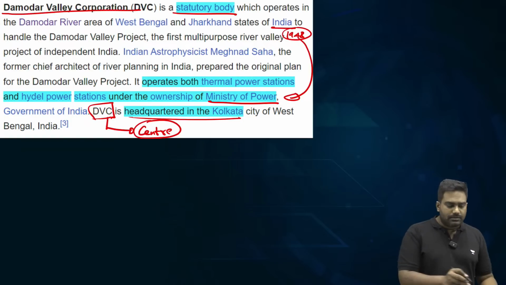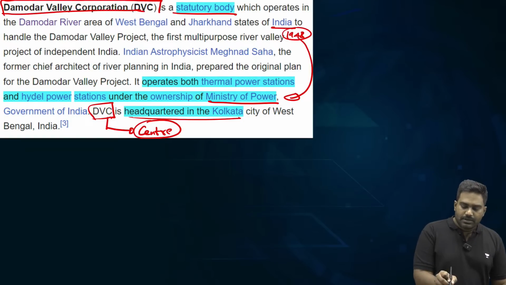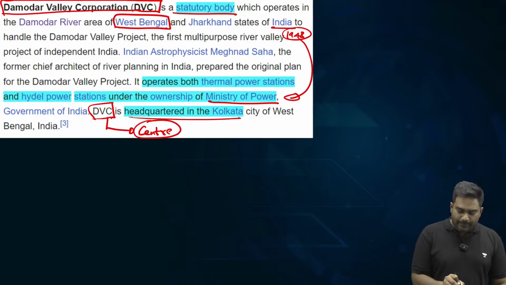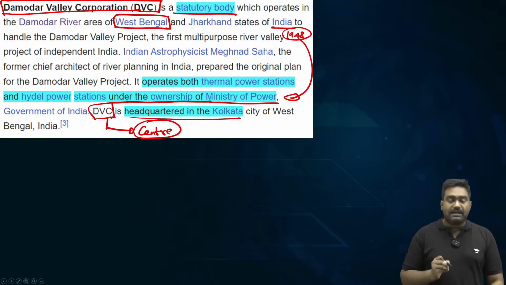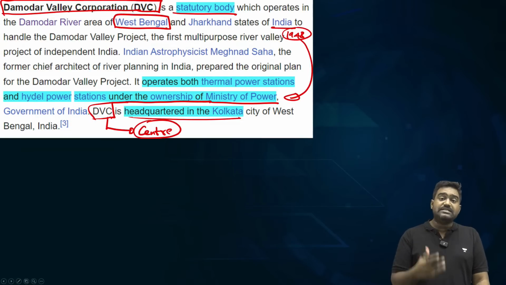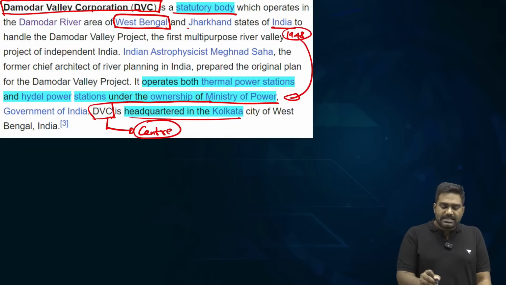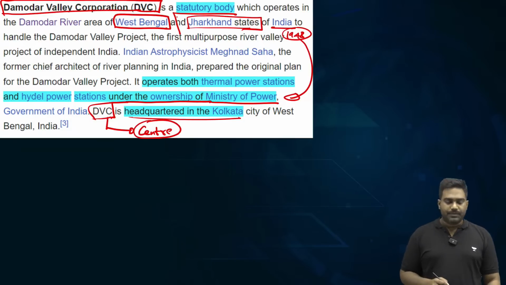And almost every year, the Damodar floods, and especially this time, the West Bengal government has alleged that the centre and the wrong decisions of Damodar Valley Corporation has led to a devastating flood situation in the state. That is why West Bengal has retaliated against Jharkhand from where the river originates and blocked the border roads.